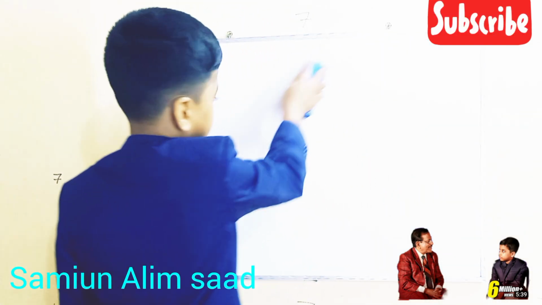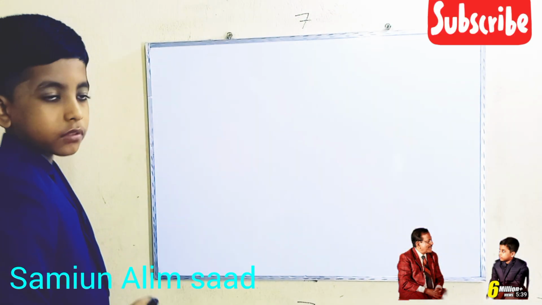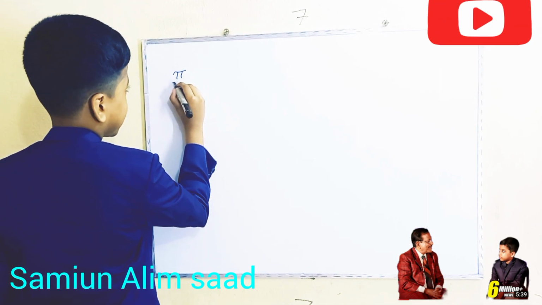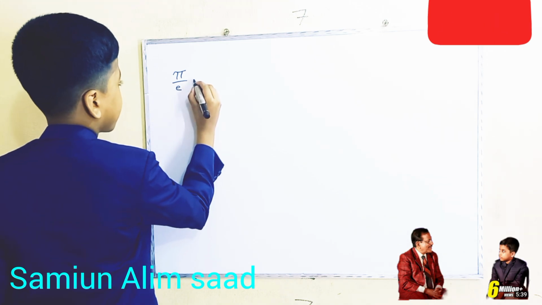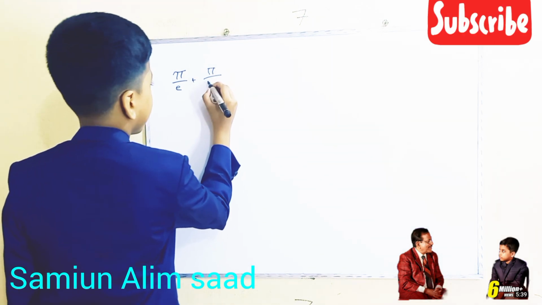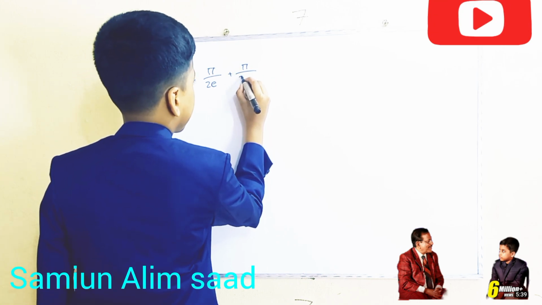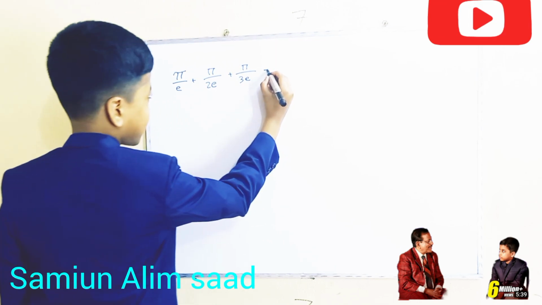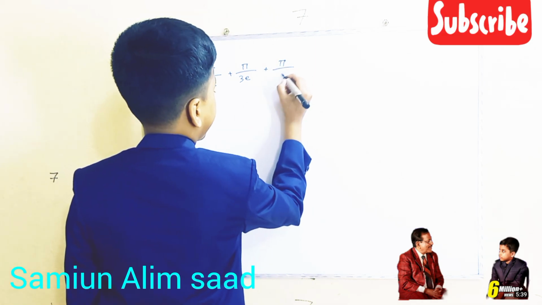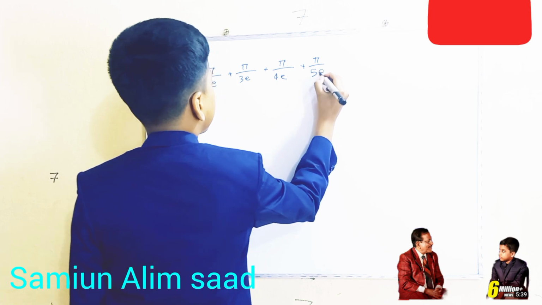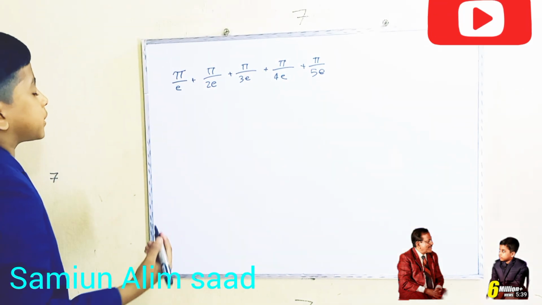Okay, I'll write it again. The next thing, this is a fraction, so it may seem tricky at first, but basically we have to get to a common denominator. We'll do it step by step.